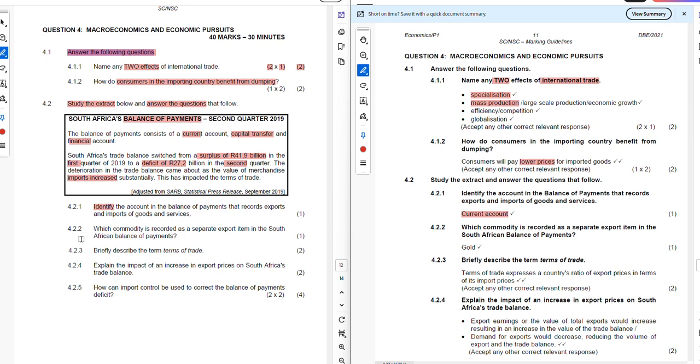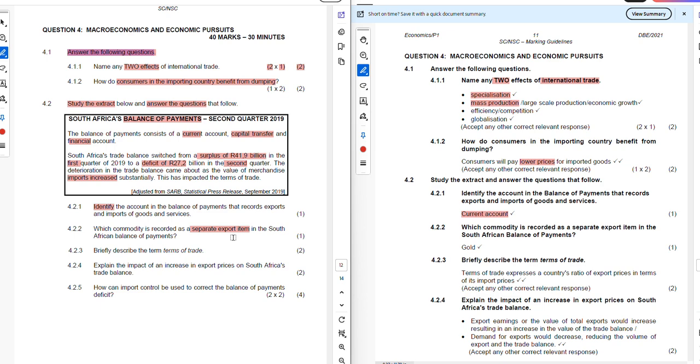Now, 4.2.2: which commodity is recorded as a separate export item in the South African balance of payments?